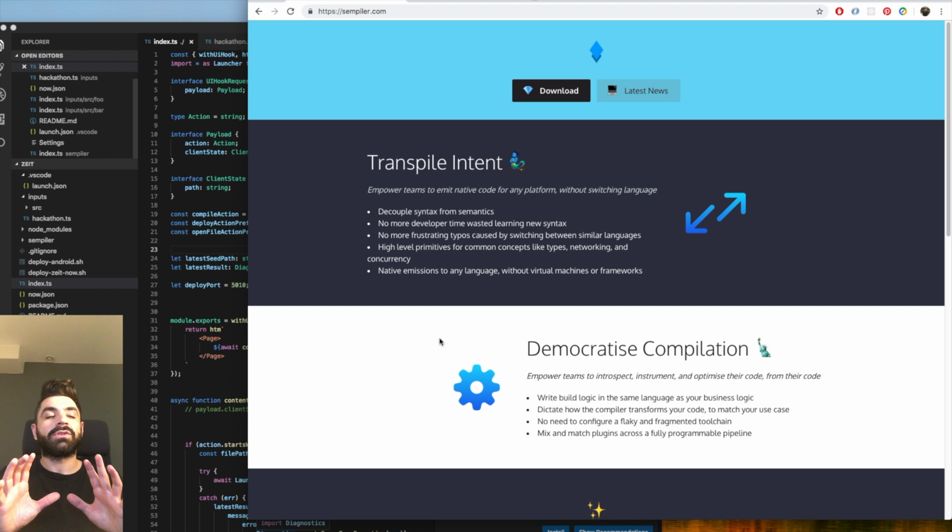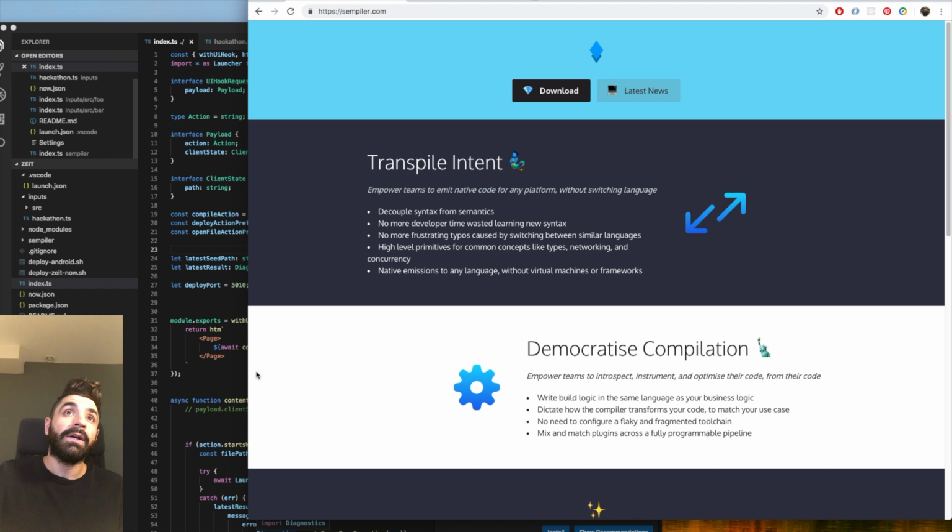So I wanted to demonstrate in this hackathon, the goal being that from the dashboard you could trigger a compilation, produce a valid Android bundle and a valid Now bundle, see the files involved, and even deploy them via a button right there on the screen. I'll include the code, although you probably won't be able to run it unless you have a Sempiler build. You can contact me if you want one.